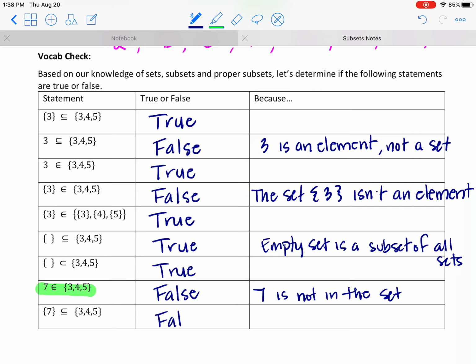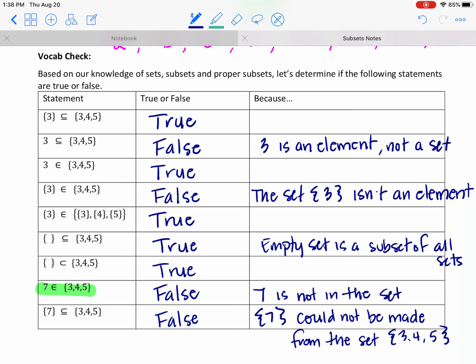Definitely not, because I could not have made that set from the other. The set 7 could not be made from the set that includes 3, 4, and 5.